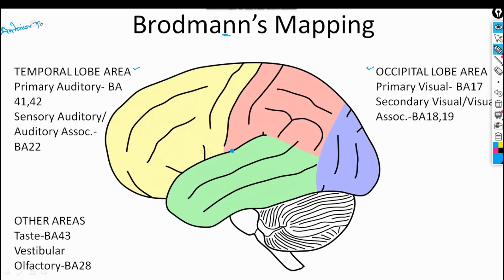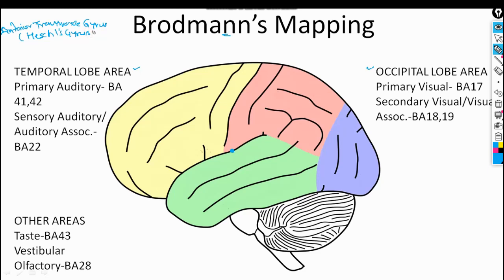anterior transverse gyrus. Clear? And this is also known as Heschl's gyrus. This is often asked in the MCQ in your NEET PG, as well as during the viva also. Clear?